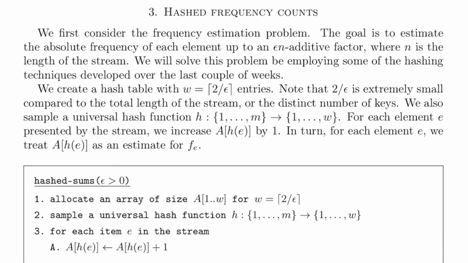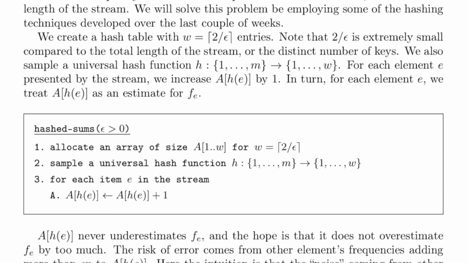We create a hash table with w equal to the ceiling of 2 over epsilon entries. Note that 2 over epsilon is extremely small compared to the total length of the stream or the distinct number of keys. We also sample a universal hash function h from the set 1 to m to the set 1 to w. For each element e presented by the stream, we increase the array cell A[h(e)] by 1.